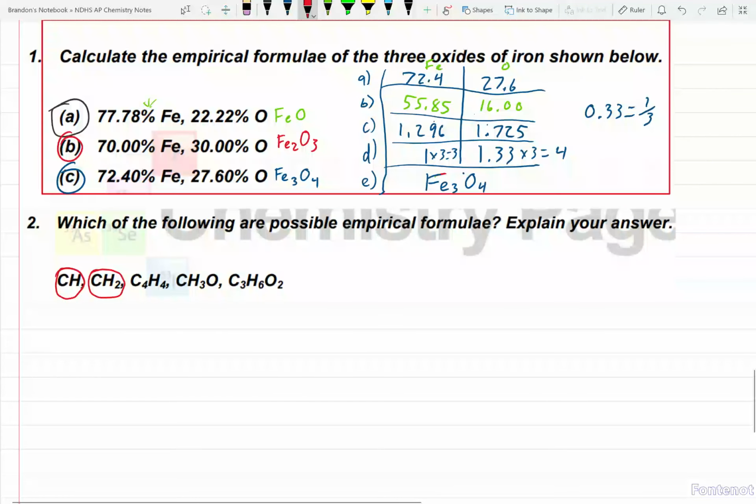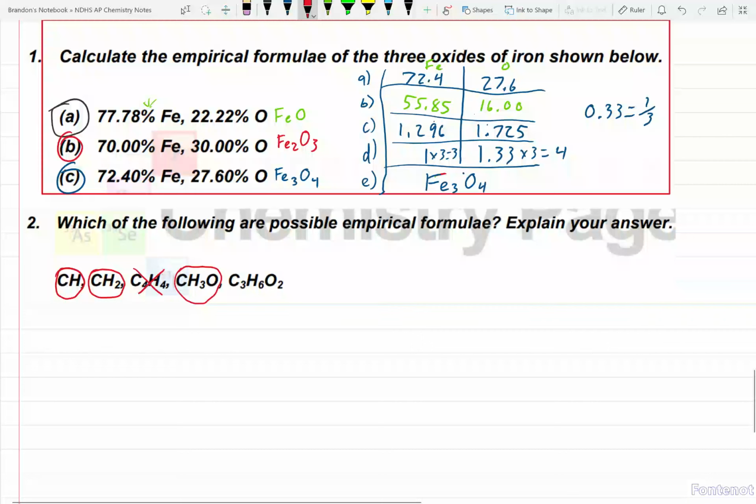C4H4, can I reduce it? Oh, definitely, that will reduce back down to CH over there. So no, it is not an empirical formula. CH3O, that's a 1-to-3-to-1 ratio. It is empirical, okay? If you see anything with a 1 by it, it's probably going to be an empirical formula.